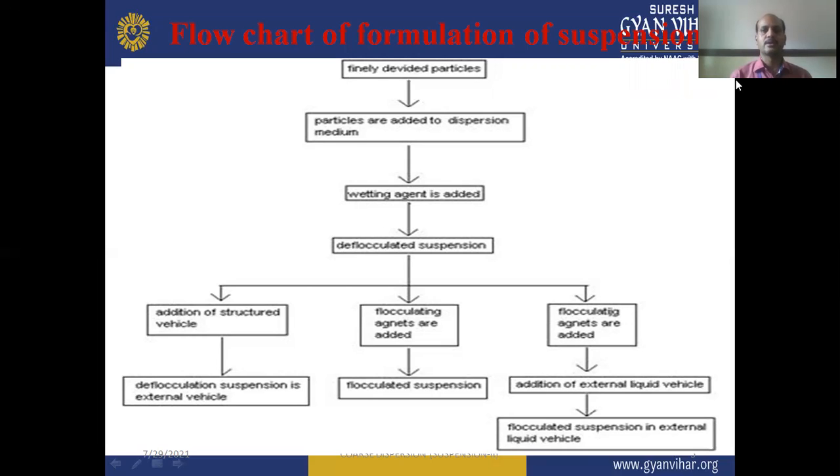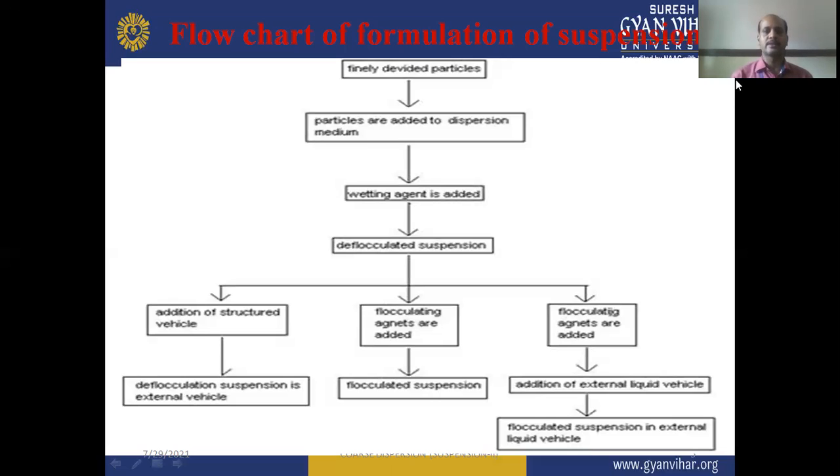If particle size is reduced, there will be an increase in the surface area, and as I already told you in the previous class, dissolution, absorption, solubility, and ultimately bioavailability can be enhanced. Then the particles are added to the dispersion medium, then wetting agent is added.